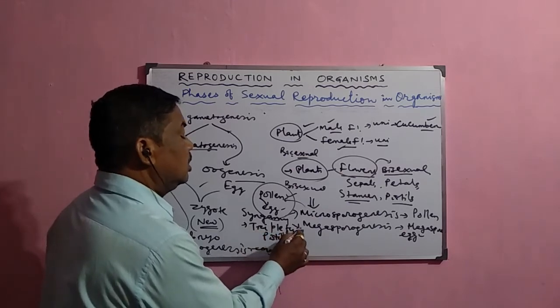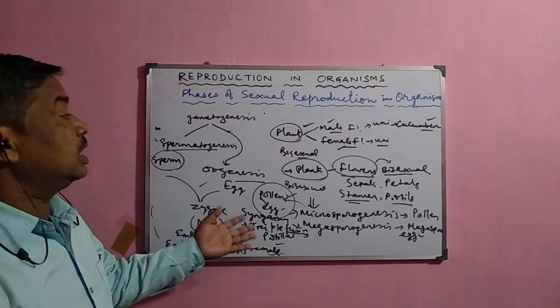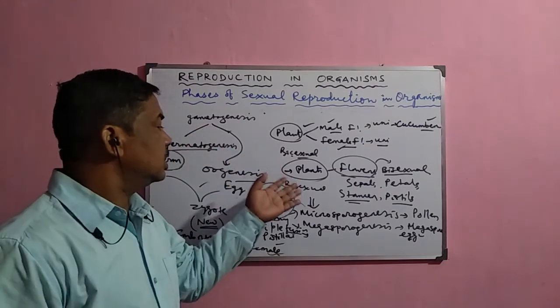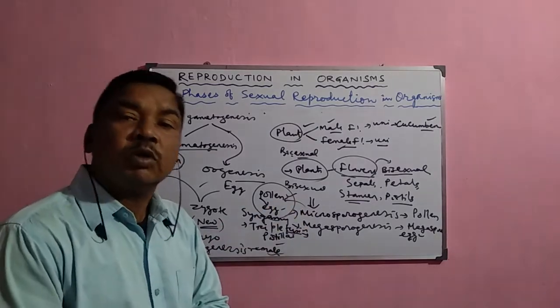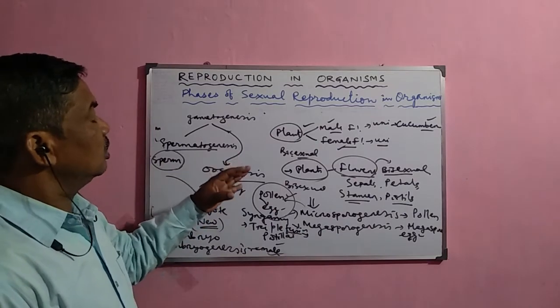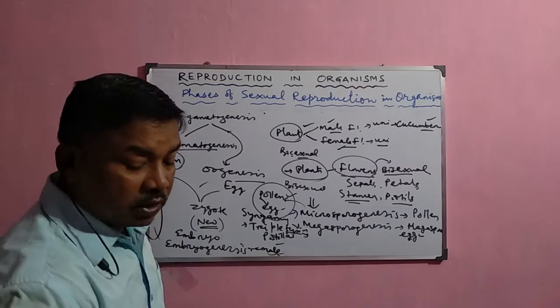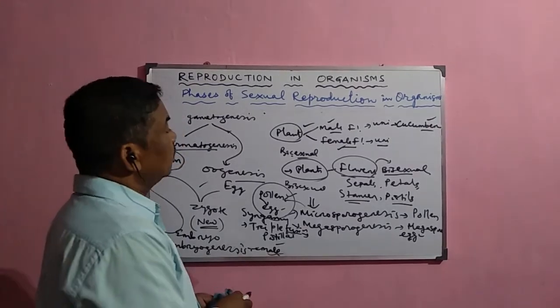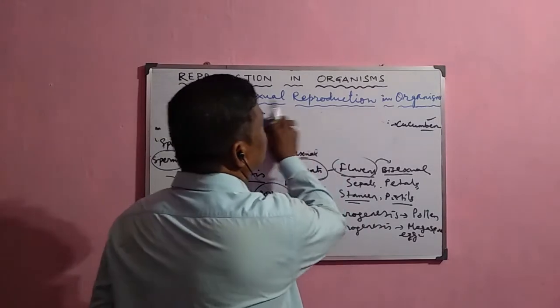Triple fusion develops into the endosperm, the reserve food material, and after that the embryo developed inside the body of the plant undergoes different changes in monocot and dicot plants. But this process is very distinct and clear in higher plants. Now, the last phase is the senescence phase.